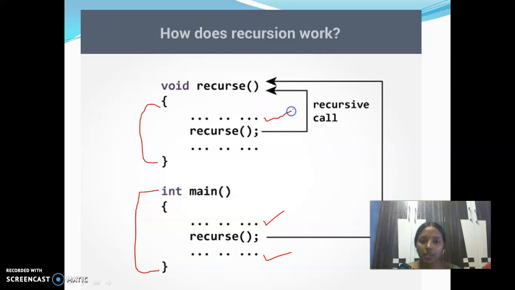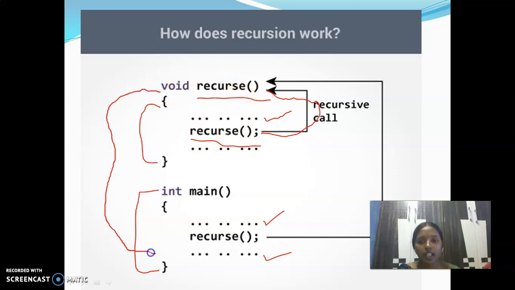This step is executed again. Again you are calling what? Recursive. Here the recursive function and here the recursive function should both be the same, without parameters. Same recursion. If you make a recursive call again, control moves back to the recursive function. So this process is repeated until the condition is satisfied. Then control comes back to the statements after the recursive function. That is, these statements will be executed. So this process is known as recursion. Clear?